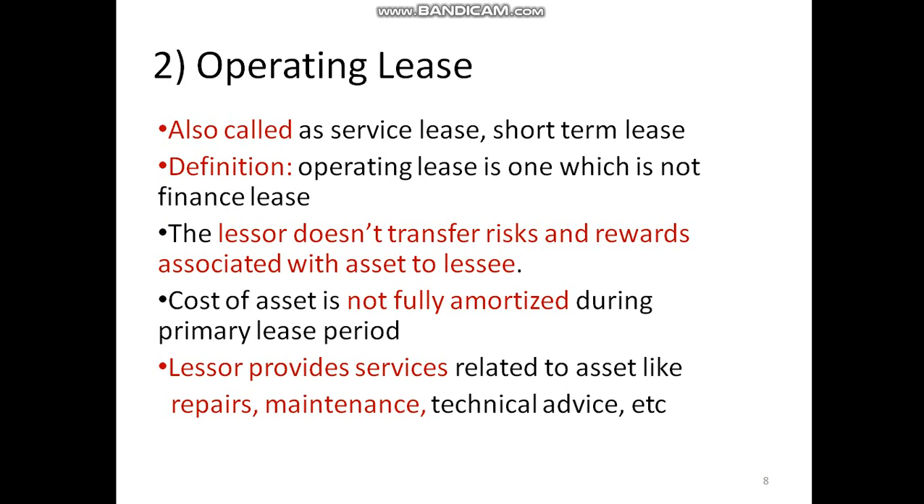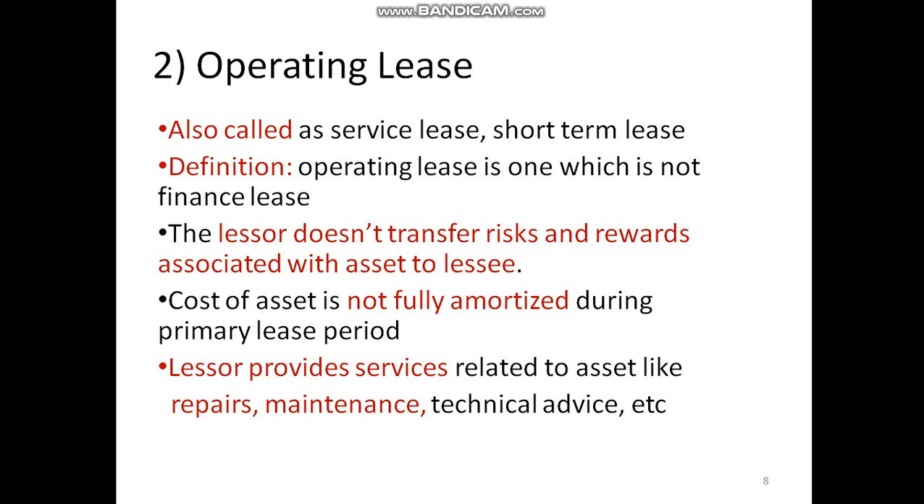This is the other and completely opposite type to the finance lease. Operating lease is also called service lease and short-term lease. It is a lease which is not a finance lease. So the definition is so simple. Here the lessor doesn't transfer the risk and rewards associated with the asset to the lessee. The lessee is not going to get any rewards and is not going to bear any risk related to the asset, as happens in the case of finance lease. There we have seen all the risk and rewards are transferred by the lessor to the lessee.